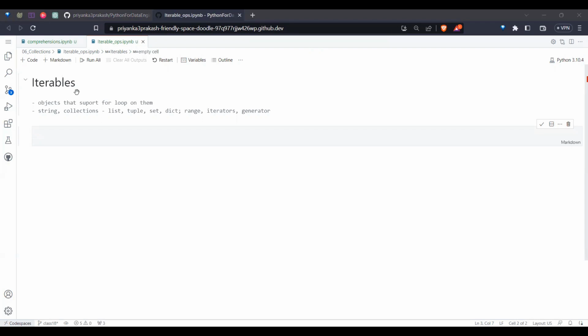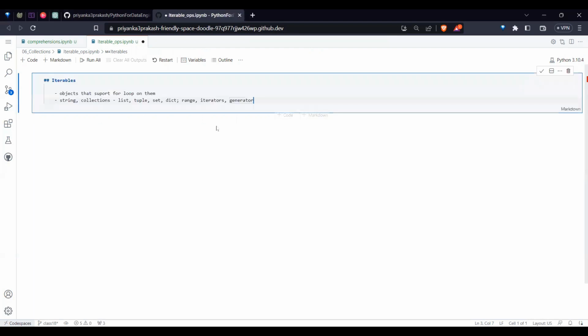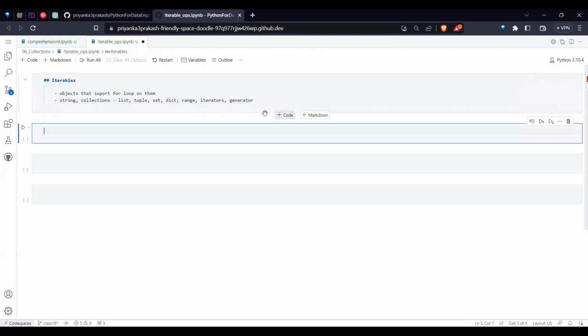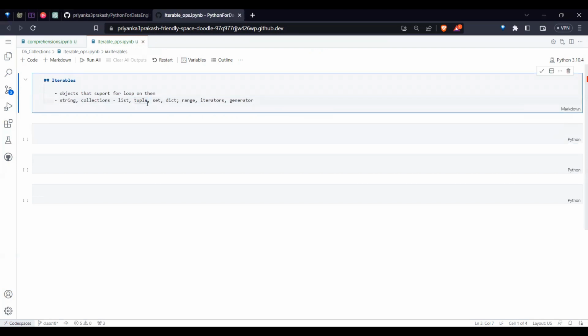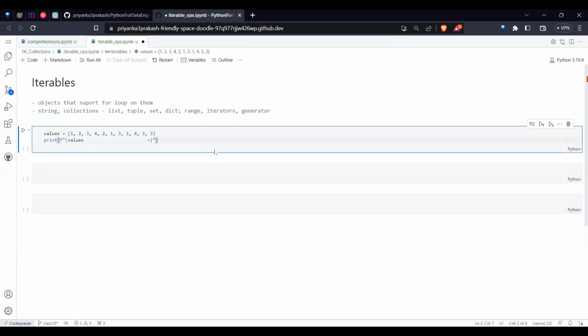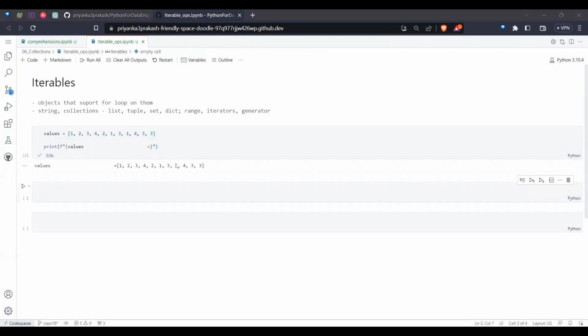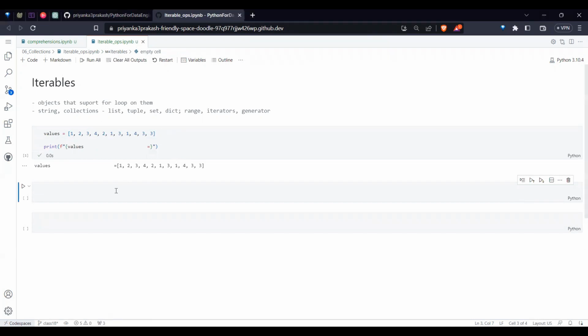If I take some values, say values is a list I have, and I ask for it, it will give the values, right? Now there are some new built-in functions which I haven't told you about till now.